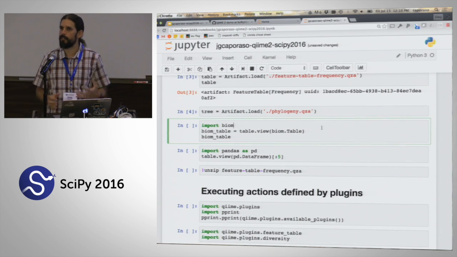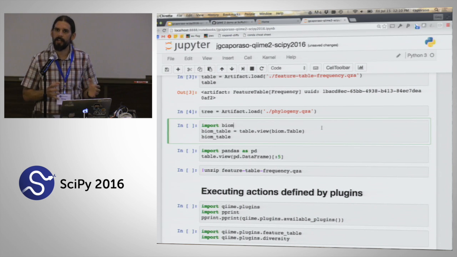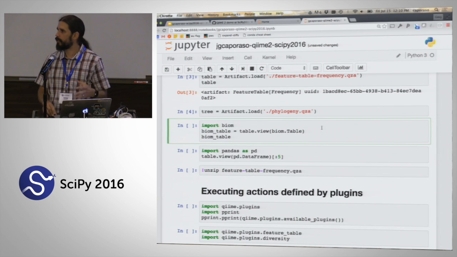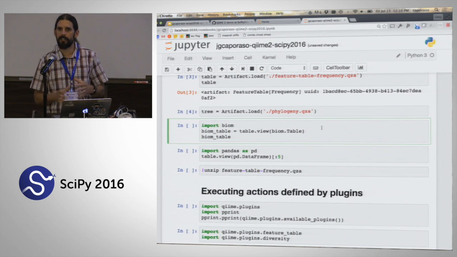One of the cool things that you can do with these artifacts is you can take different views of them. The function that we just looked at, beta phylogenetic, expects that it's going to get a biom table object as input.